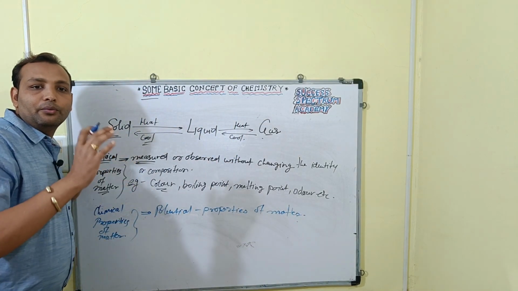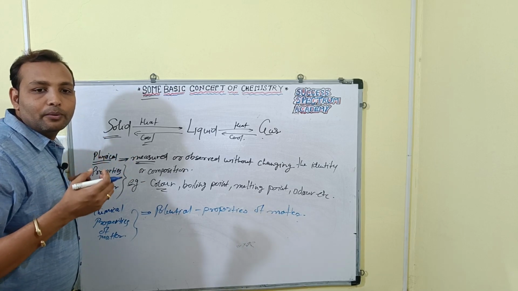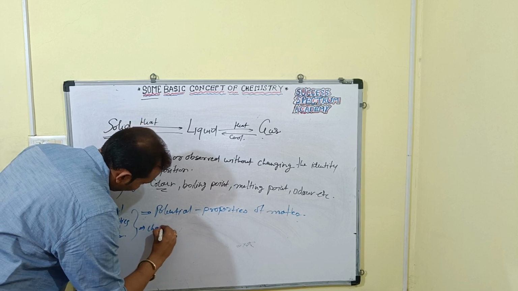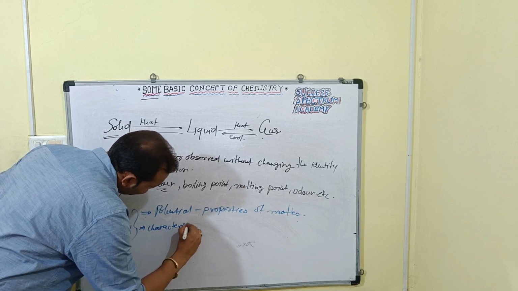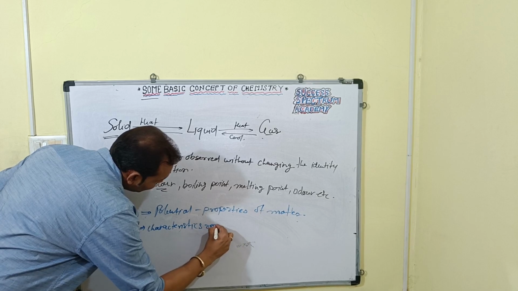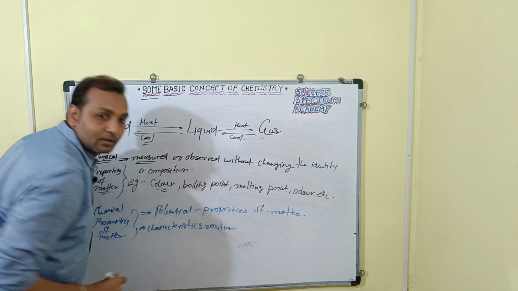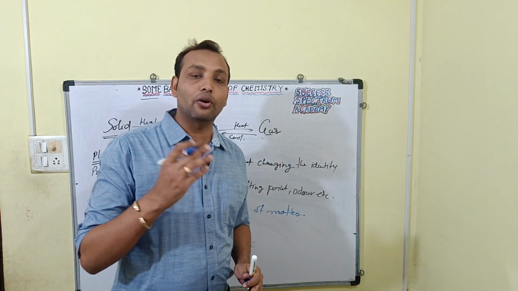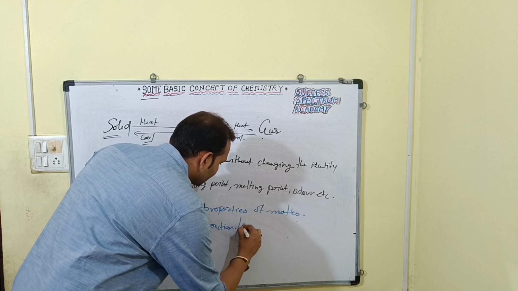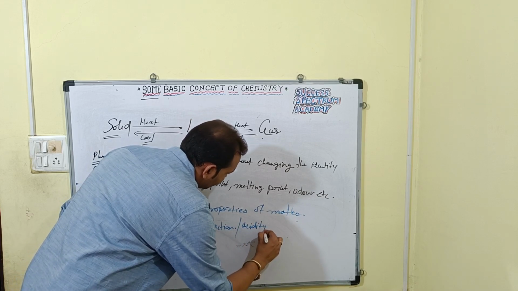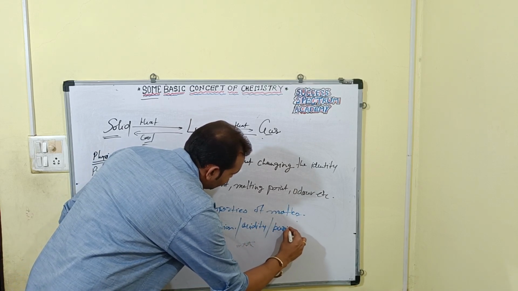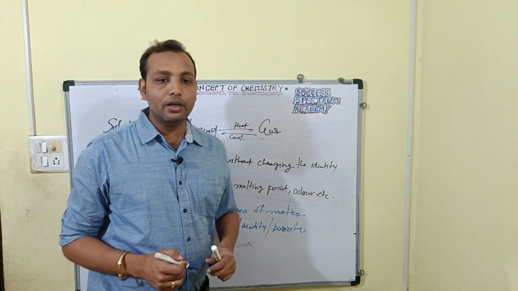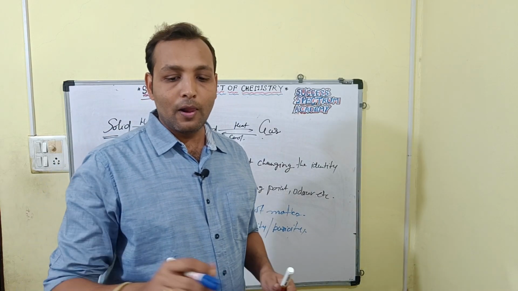For example, in chemical properties, we can take characteristic reactions. Characteristic reactions of different substances include acidity or basicity. So here we can say acidity, basicity, right? These are the examples we have for chemical properties, right? Or combustibility also.